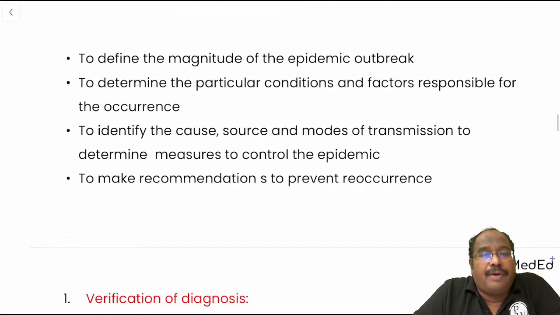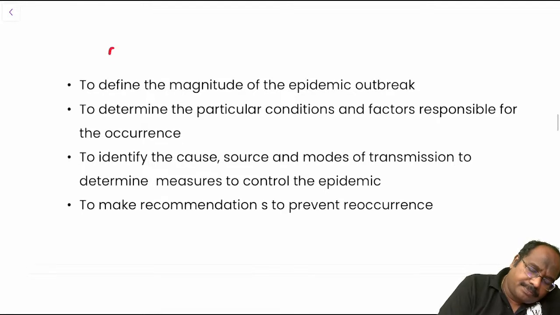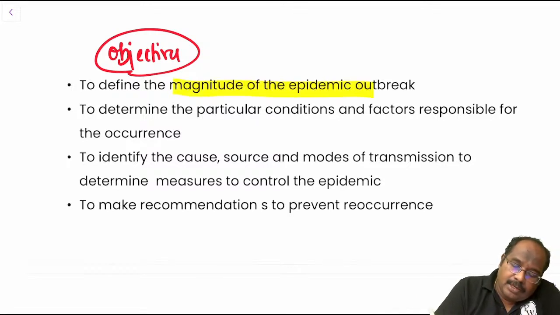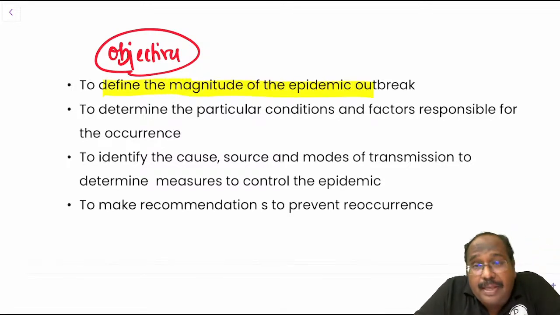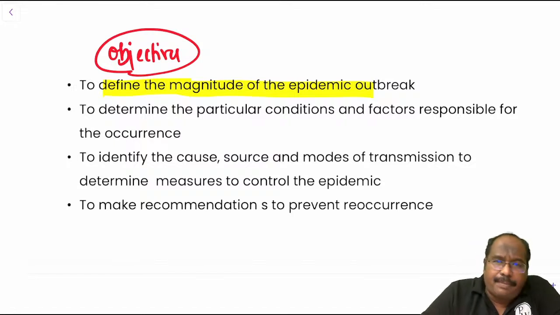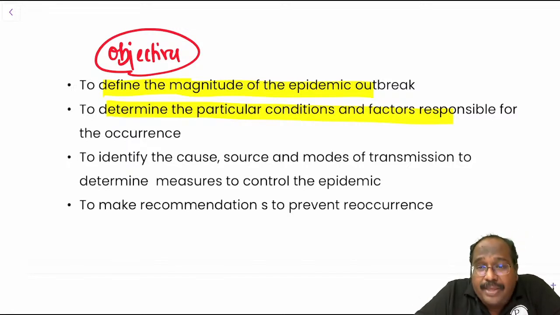Define the magnitude of the epidemic outbreak. So what are the objectives? These are the objectives. The first objective is to define the magnitude, how big the epidemic is. And to determine the factors responsible for the outbreak, why this outbreak has happened. Outbreak means a small form of epidemic.